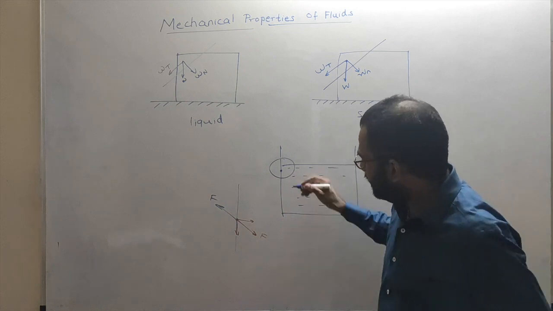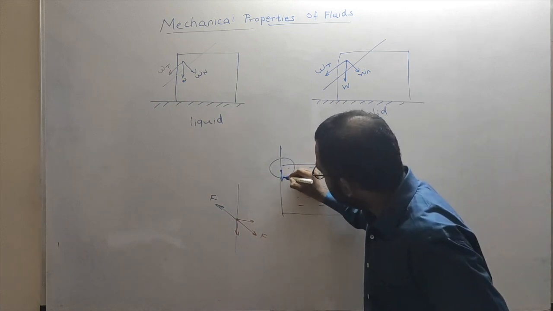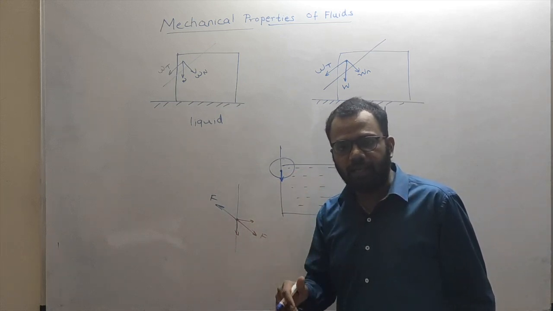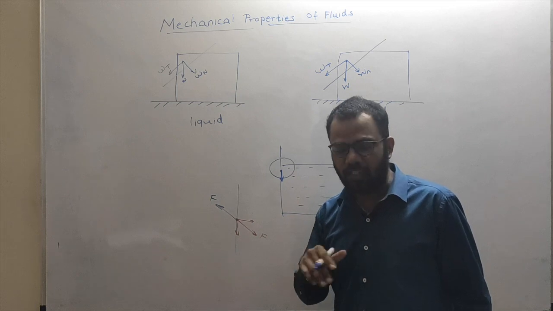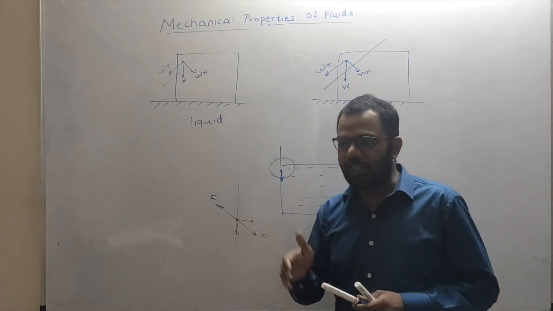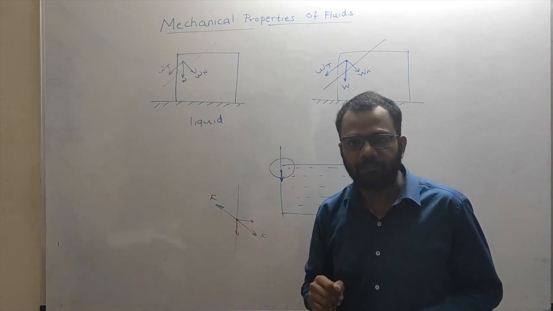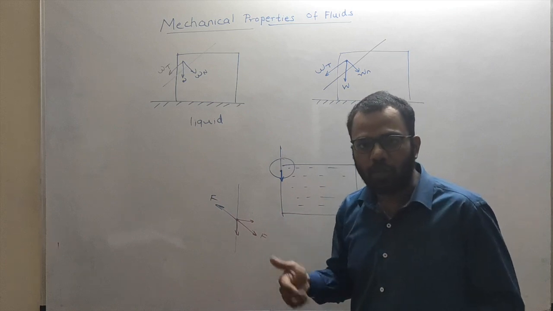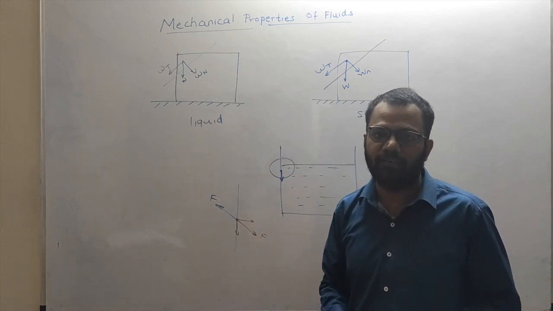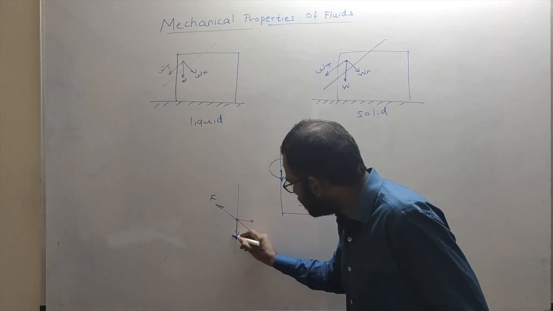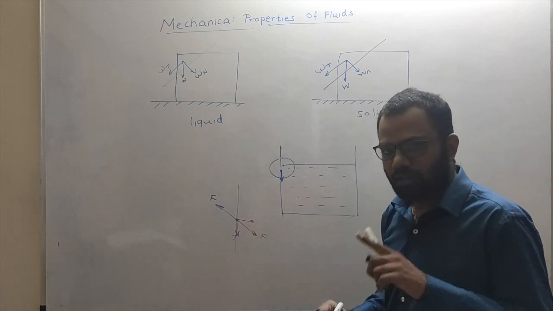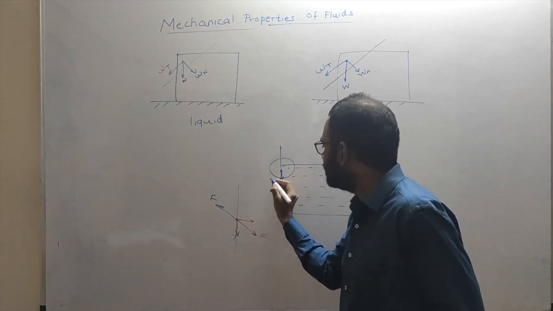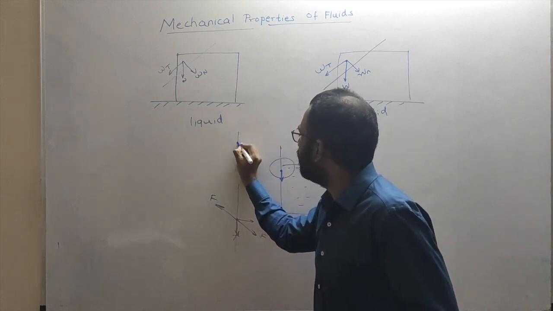But as we have said, tangential forces cannot exist on any part of the liquid, because if there are tangential forces, the liquid must be flowing in the direction of the force. Over here the liquid is stationary, it is stagnant. So there should not be any tangential force acting at any part of the liquid, and hence this force will not exist. For that to happen, the liquid will apply force on the wall of the container in perpendicular direction only,